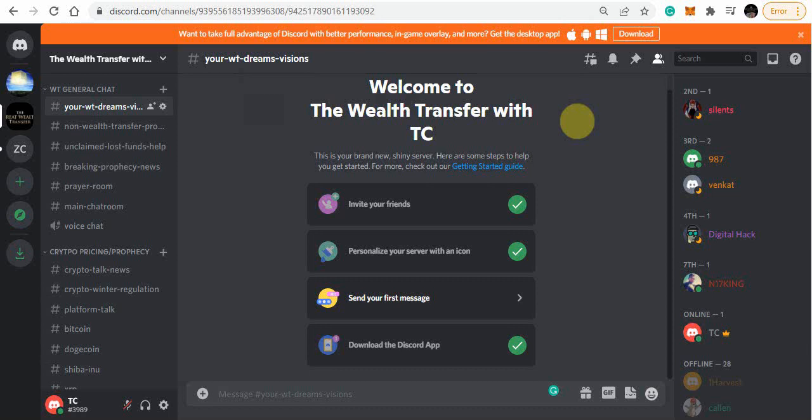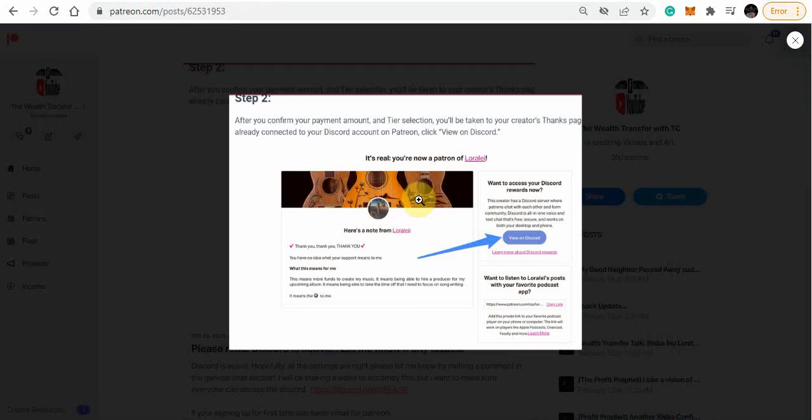I'm going to go over the different channels that are within this, but first I'm going to show you guys how to access that. Whether you're on your desktop or on your app, it should be in your rewards section, and you should see something that says View on Discord. That's in your Patreon.